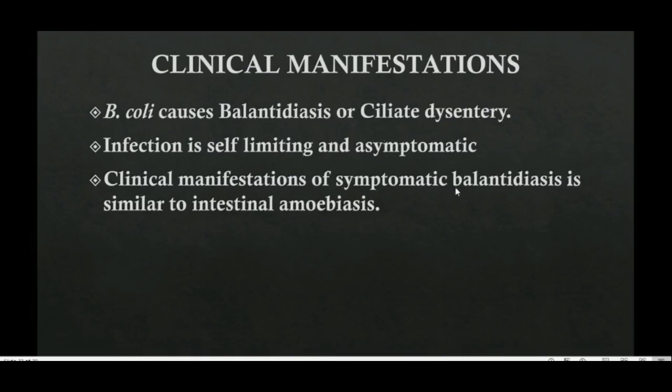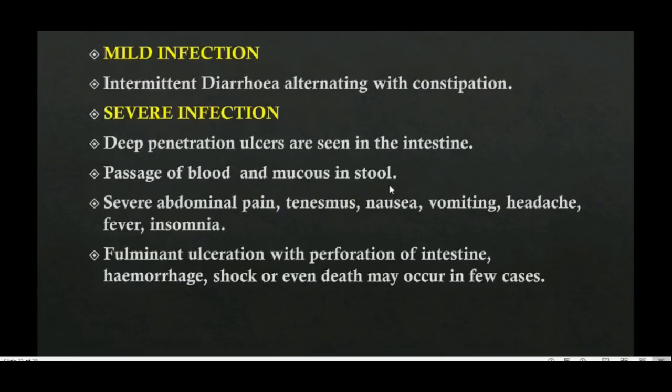The symptoms are similar to amoebic dysentery or intestinal amoebiasis. In mild infection, there will be intermittent diarrhea which alternates with constipation. In severe infection, deep penetrating ulcers will be seen in the intestine, so passage of blood and mucus will be there in the stools. Severe abdominal pain, tenesmus, that is a feeling of passing motion, nausea, vomiting, headache, fever, and insomnia. The person will not be able to sleep properly. And there will also be ulceration and perforation of the intestine.